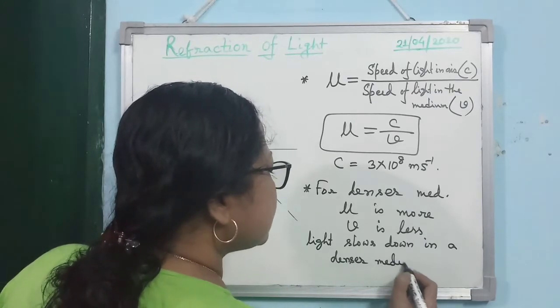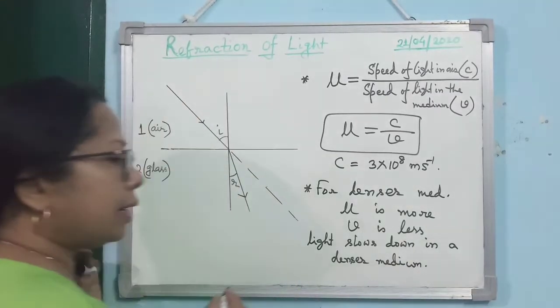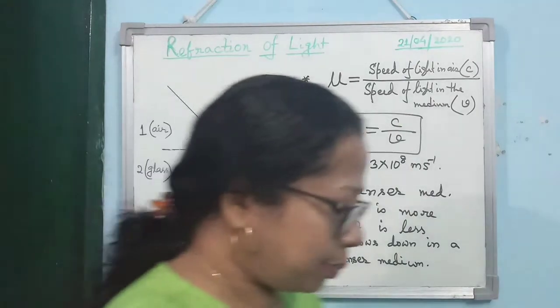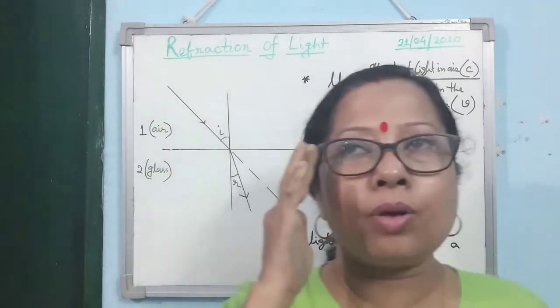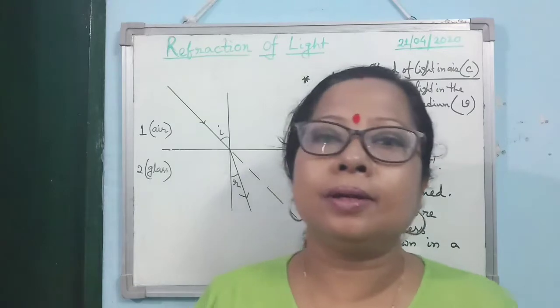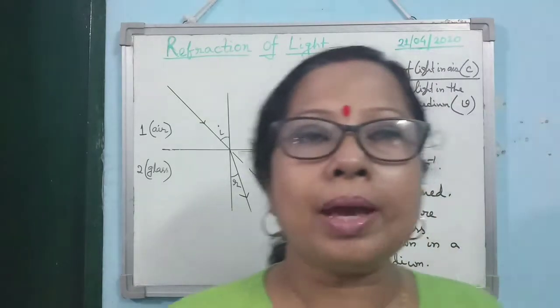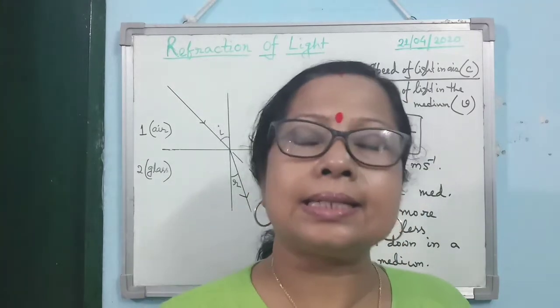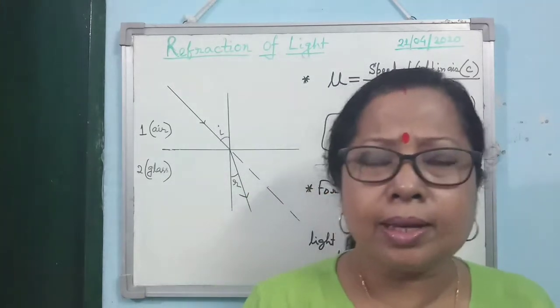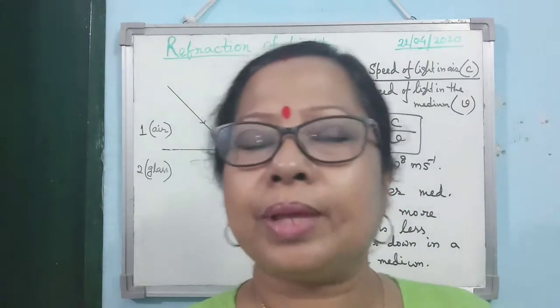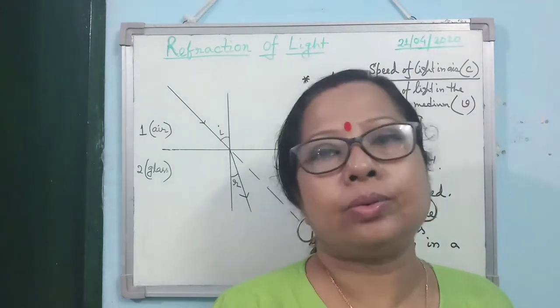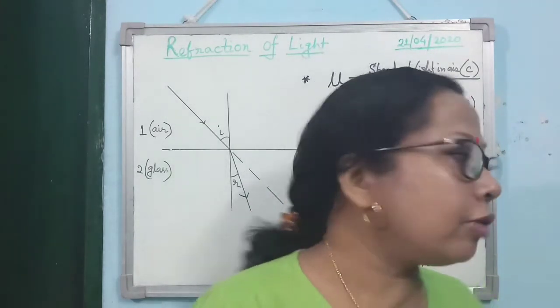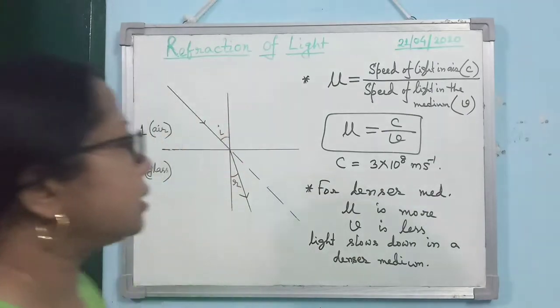You can remember this from your practical experience also. Suppose in a crowded place, I am telling you to run. Then what will happen to you? You will not be able to run fast, isn't it? Because it is a crowded place. Just like you, light also does the same. If it is a denser medium, then the speed of light slows down.